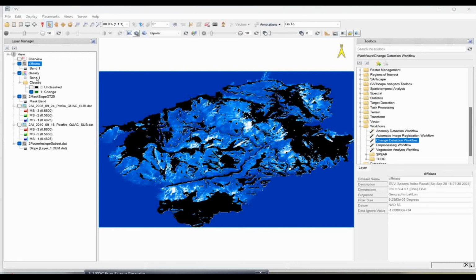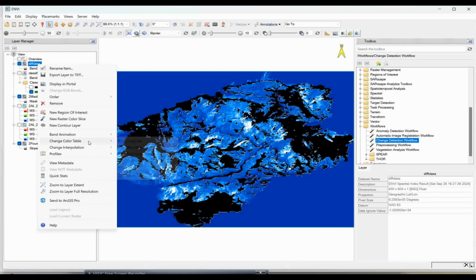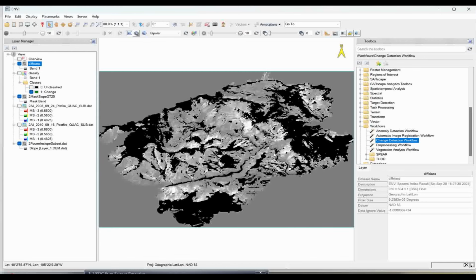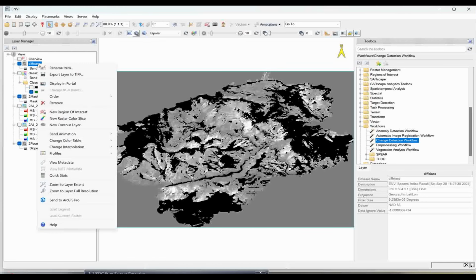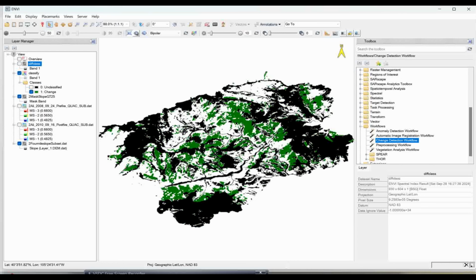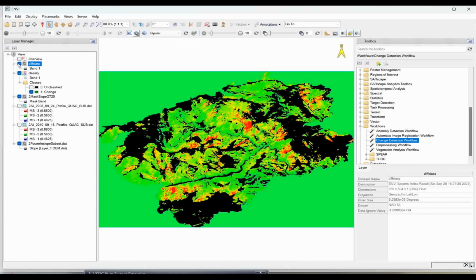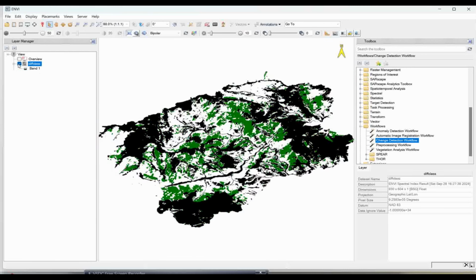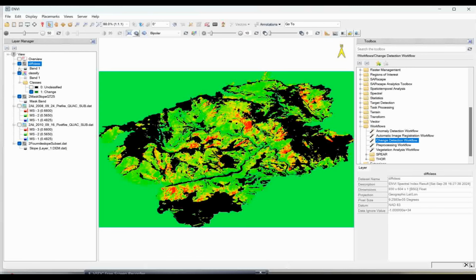As you have seen here, this is the difference class image. If you switch off this one, in the difference class image you can put a color or grayscale, and then you can also get an understanding. If you want to understand using color where the high value or low value is, you can apply the rainbow color like this. You can see those are the most burned areas, which are the areas I highlighted. These are green areas highlighted here, and that perfectly matches the map. That is the difference image we are creating.